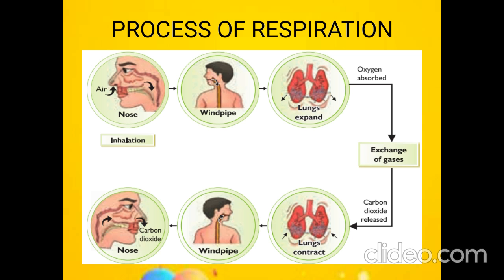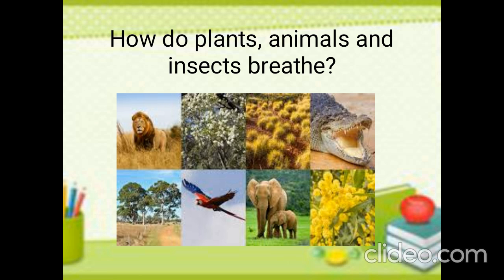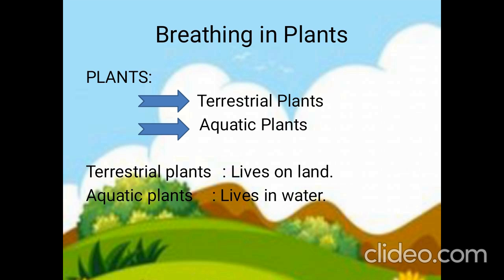Is that clear, children? Are you clear about the process of respiration? Very good. Super. Now we are going to see how animals, plants and insects breathe. Shall we? Very good. So how do plants breathe? First we are going to see about breathing in plants. How do plants breathe, children?